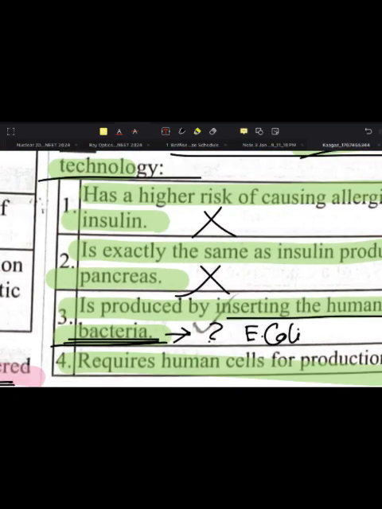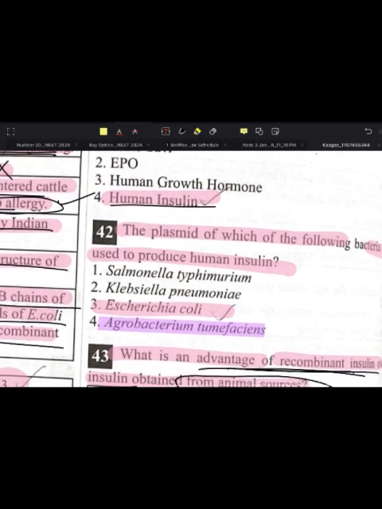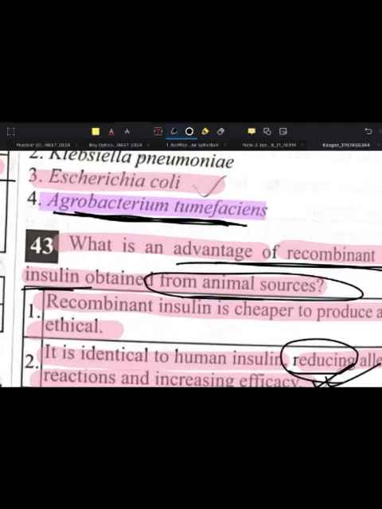Okay, and the next one is Agrobacterium tumefaciens. Where was it used?